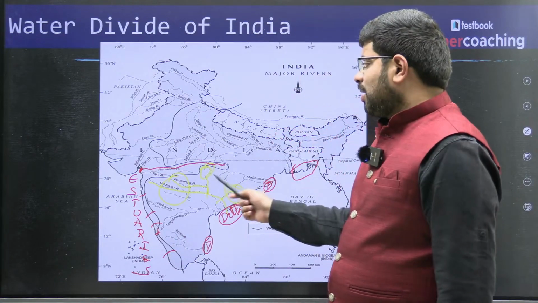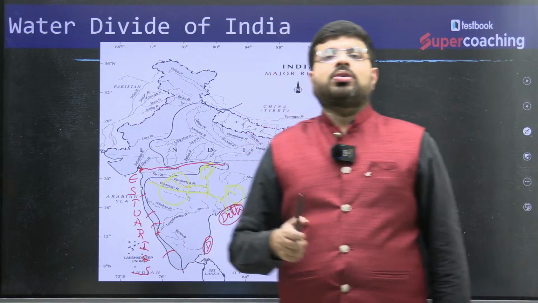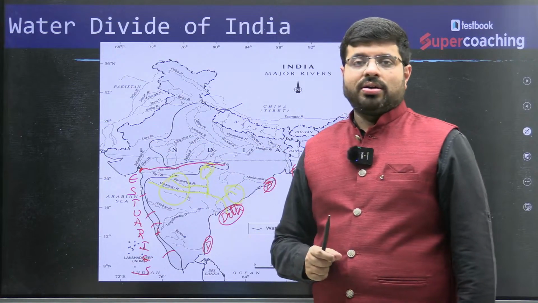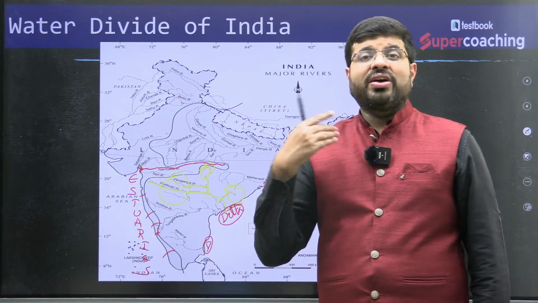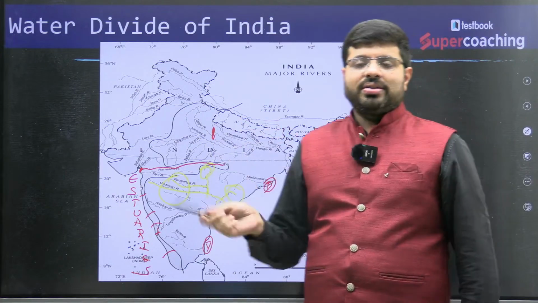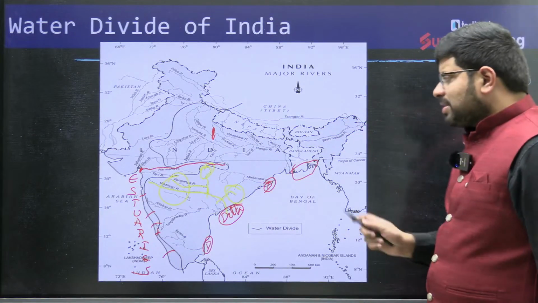Whereas the Narmada, despite its high length, why do you find that the delta is very small? Because the area covered is mostly granitic igneous rock, with lesser capability to erode, whereas the sedimentary rock here is easy to erode. This is the difference, right?